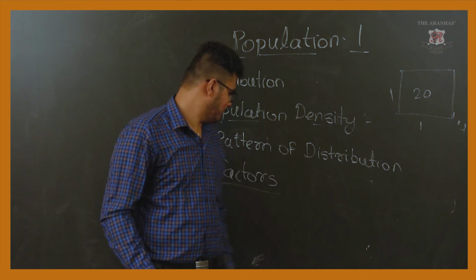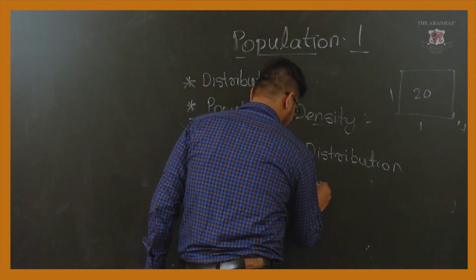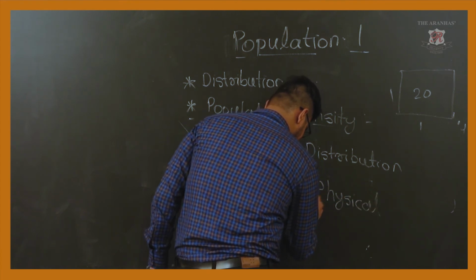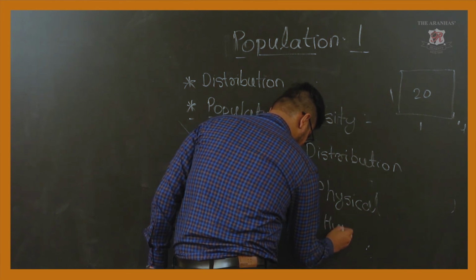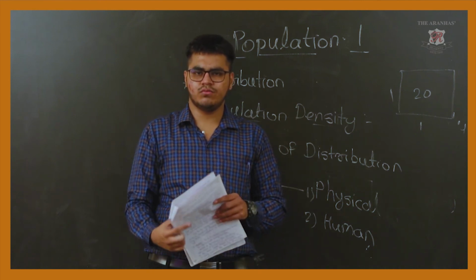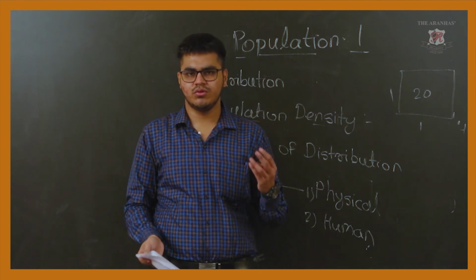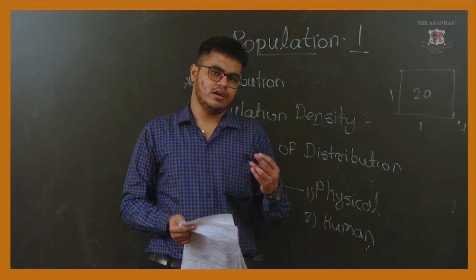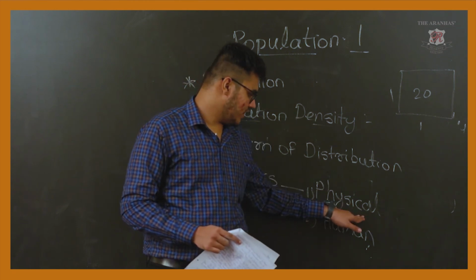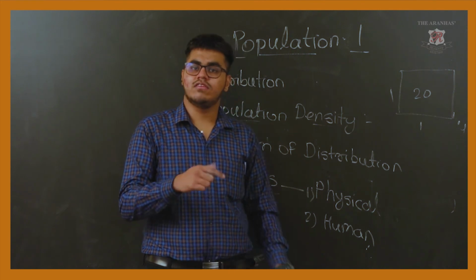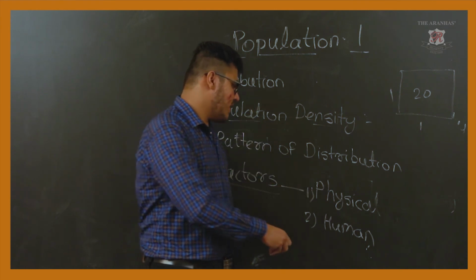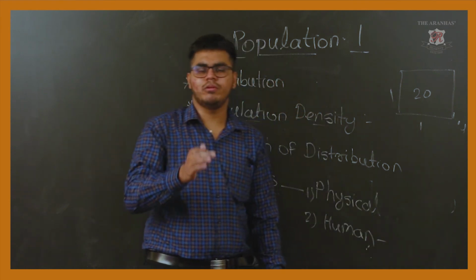But we have broadly classified these factors into two groups. One is the physical factors, and the second one is the human factors. Physical factors contain all the factors which we have from nature, like mountains, valleys, temperature, climate, soil, and water. And what about the human factors? These are the man-made factors, created by man, and they affect the population distribution.